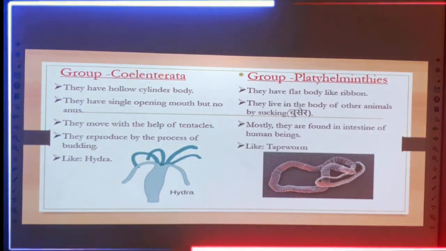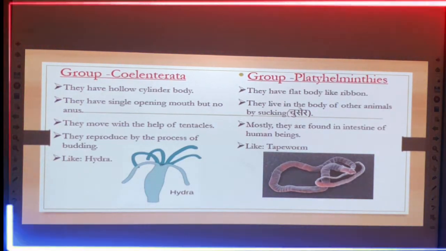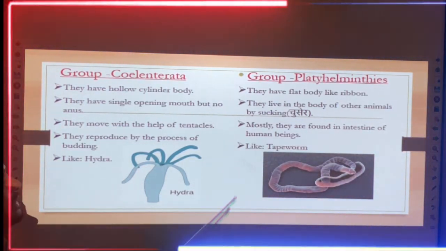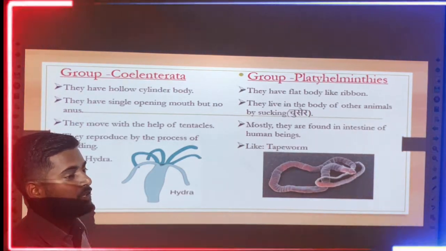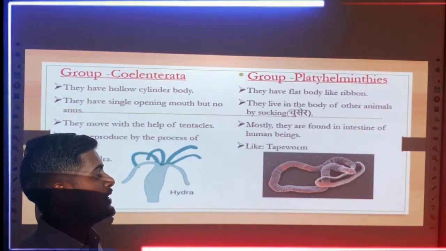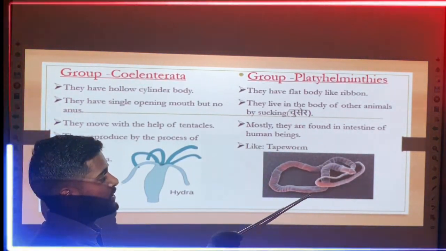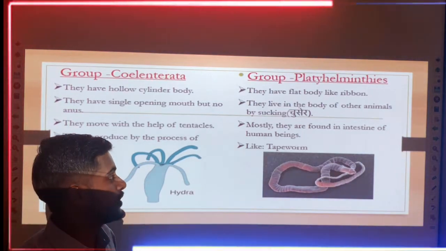And next one is Platyhelminthes. That means the feature related to the Platyhelminthes is that they have a flat body like a ribbon. You may have seen that a ribbon is flat, which means the body of Platyhelminthes is also in the shape of a flat ribbon.